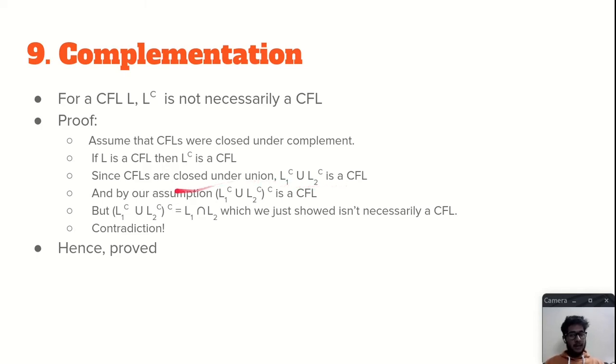And by assumption, if we take the complement of this context-free language, it is a context-free language, right? But we can prove it by discrete mathematics that the complement of the union of the complements of two languages is L1 intersection L2, and we just showed that L1 intersection L2 is not a context-free language. So this is a contradiction, and we have proved that context-free languages are not closed under complementation, right?